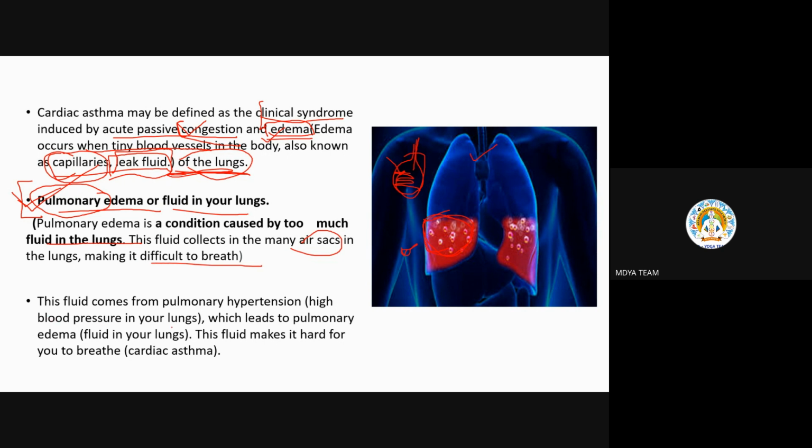This fluid comes from pulmonary hypertension. If we use only the word hypertension, it means related to the cardiac system or heart. What is hypertension? That is high blood pressure. What is blood pressure? When the heart is pumping the blood, that pressure is called blood pressure. Exerting blood on what?